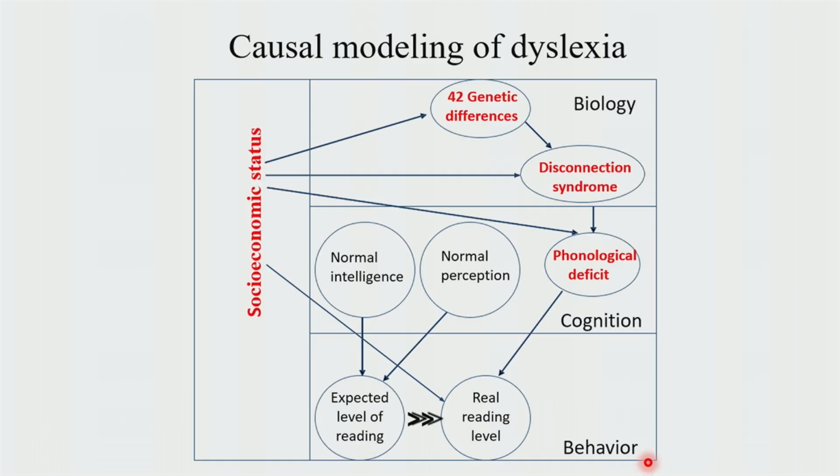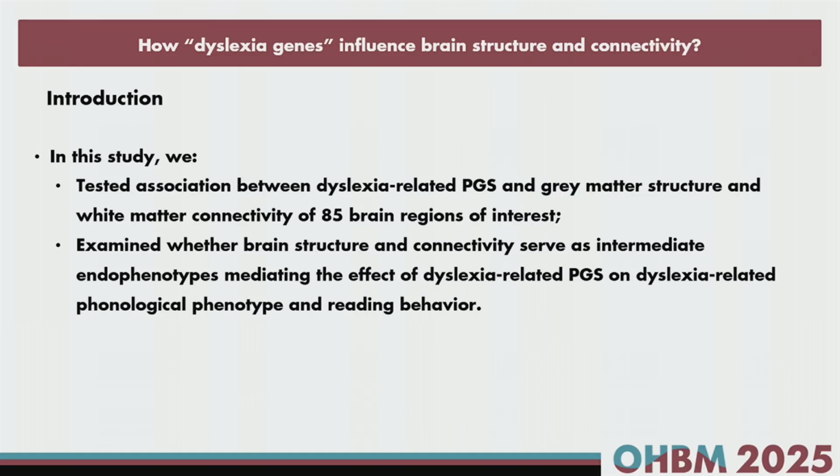From there, we started to think about the next question, because now we know that phonological deficit is the key cognitive deficit of developmental dyslexia, and that it is a disconnection syndrome. And we have also observed the 42 genetic differences of developmental dyslexia compared to controls. So the next question is how dyslexia genes influence brain structure and connectivity, which can be linked to phonological deficit and then to the reading phenotype.